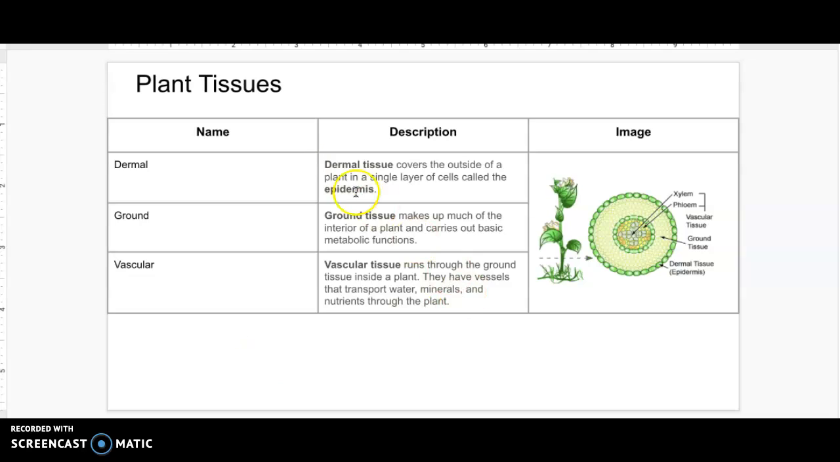The plant tissues are the dermal, the ground, and the vascular. So the dermal covers the outside of the plant. It's on the surface. The ground tissue is where most of the major metabolism and metabolic functions occur. And then we also have the vascular tissue, and that's very similar to how humans have blood vessels, only instead of blood running through the vascular tissue of a plant, there's water, minerals, and nutrients that move through the plant that are necessary for its growth and to help with making food during things like photosynthesis.